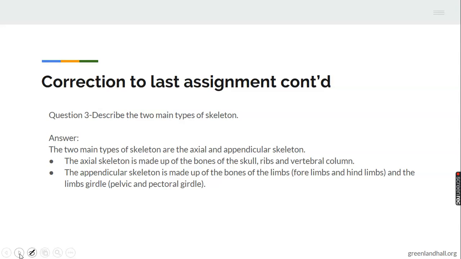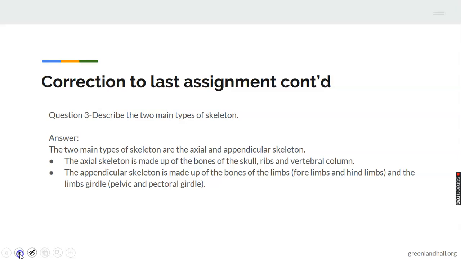We have the 4 limbs and the eye limbs. The 4 limbs and the eye limbs form the bones of your limbs, while the pelvic girdle and pectoral girdle form the bones of your limb girdle. Those are the bones that form the appendicular skeleton. And those are the correction to the last topic, which is the skeletal system.